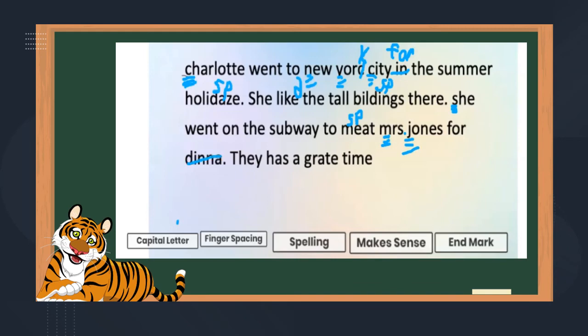This is spelled wrong. I'm going to quickly, I only have 10 seconds left, so I'm going to go on. The last sentence, they has a great time. Everything's capitalized, finger spacing, yes, spelling. This is not spelled right, that needs fixed. SP, and this should not be has, it should say had.